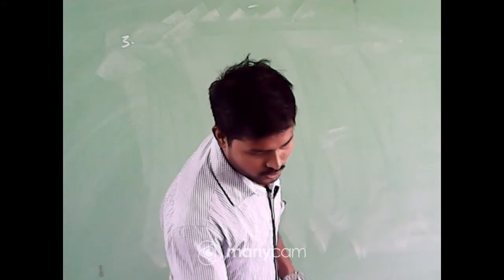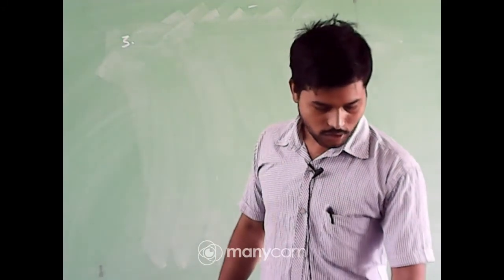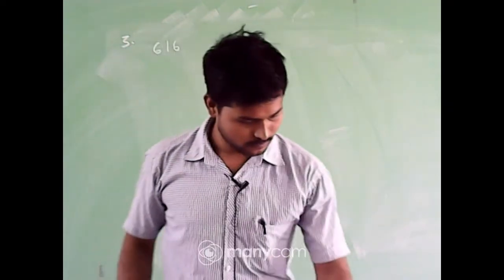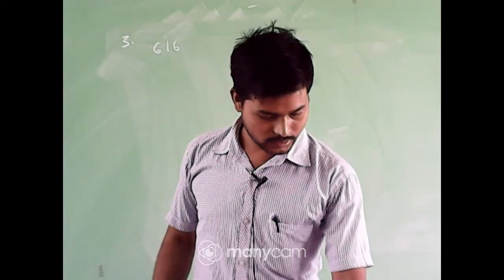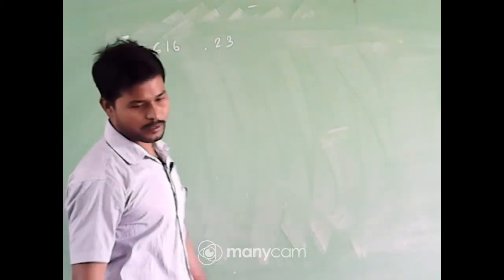Okay, now next question. An army contingent of 616 members is to be marched behind an army band of 32 members. Sorry, not 23, it is 32.